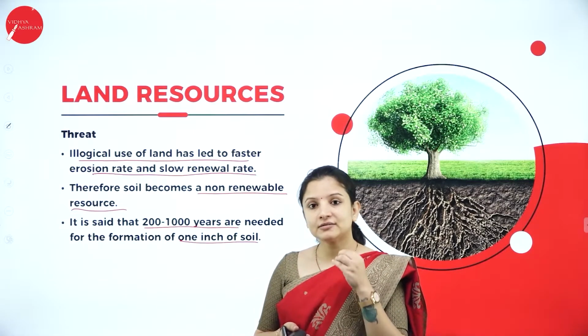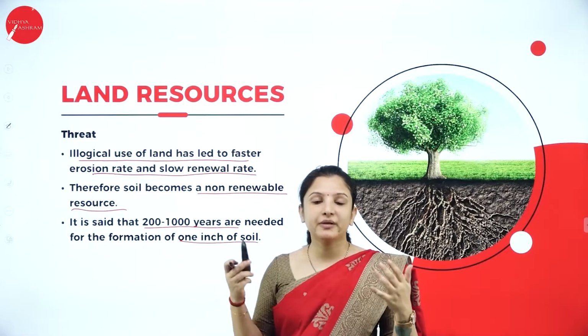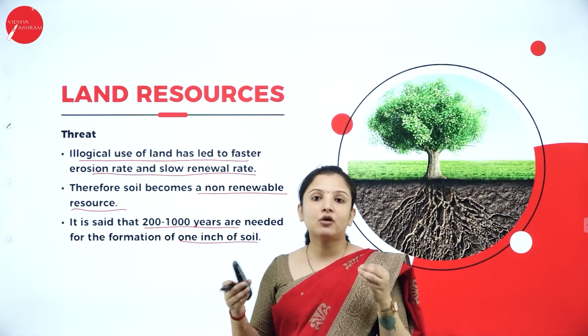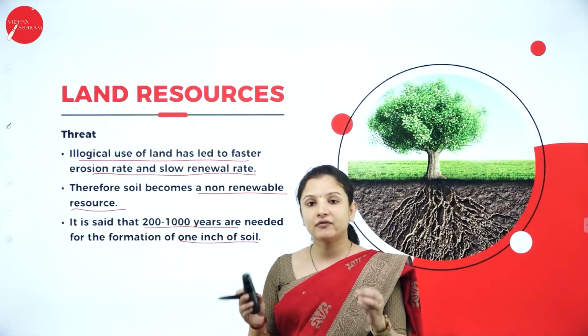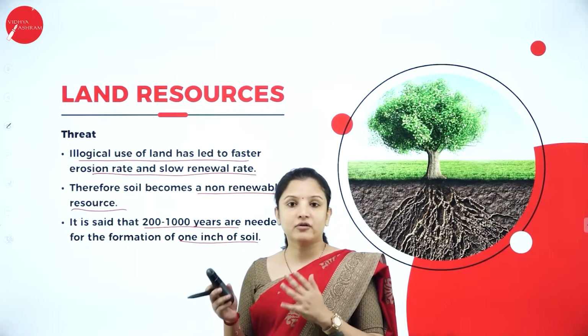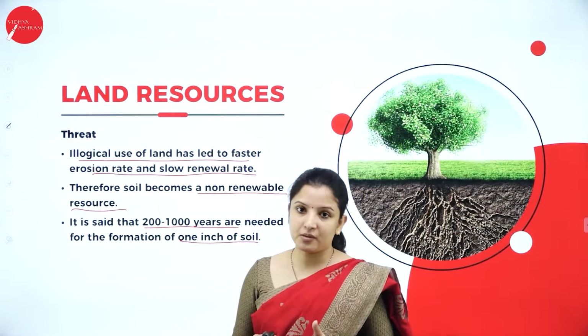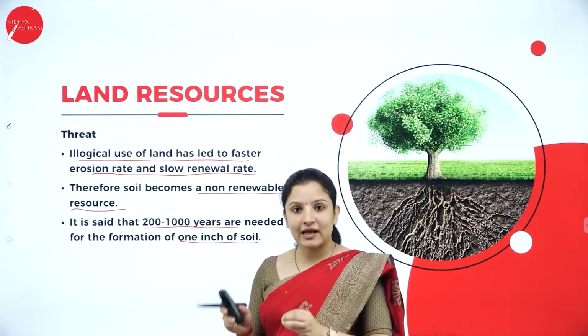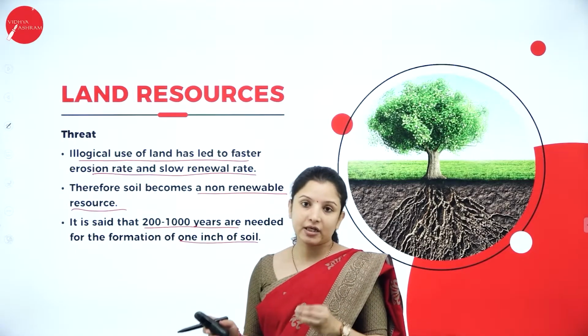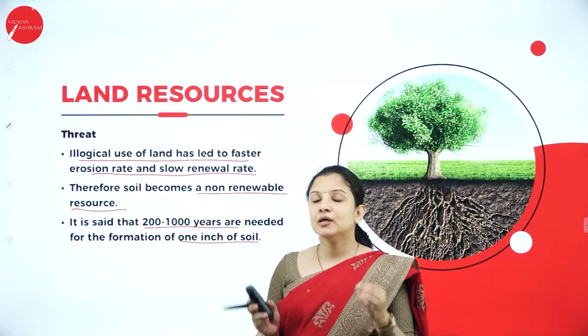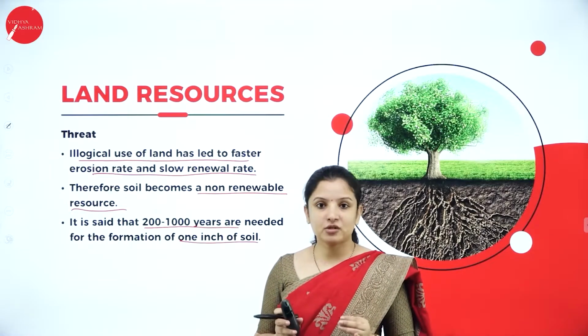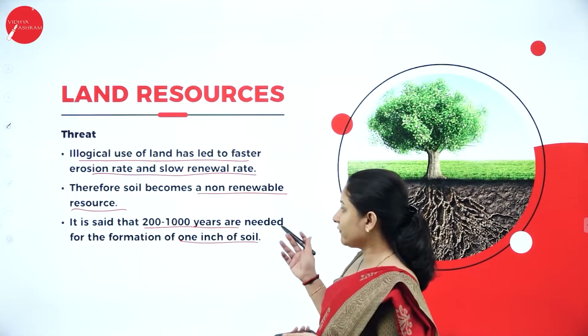We have to make sure that when we are building something, we are building it on wasteland, and never ever touch an agricultural land or a fertile land for building purposes, because those lands should be meant only for agricultural purposes. Otherwise, the population will be put in hunger. So that is why we need to be very, very careful.